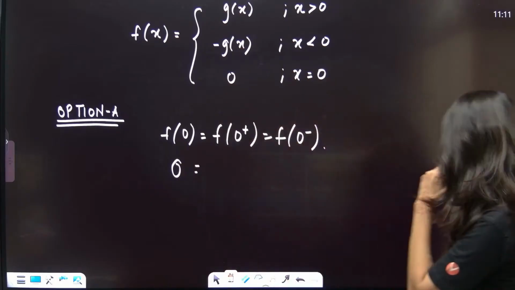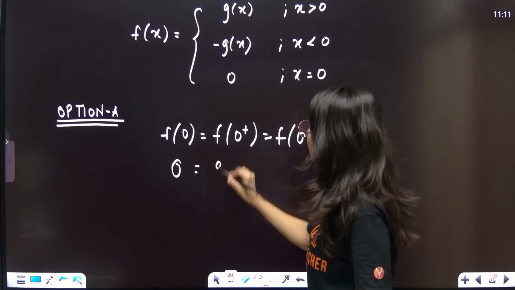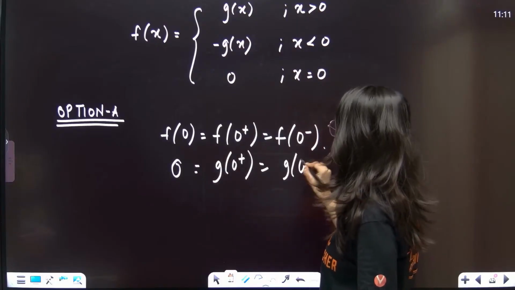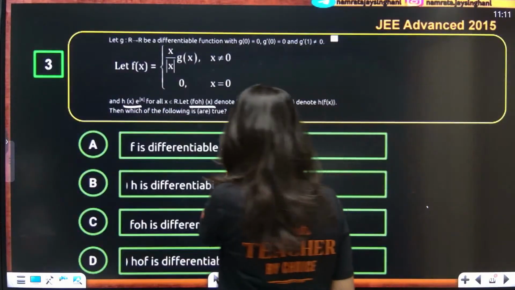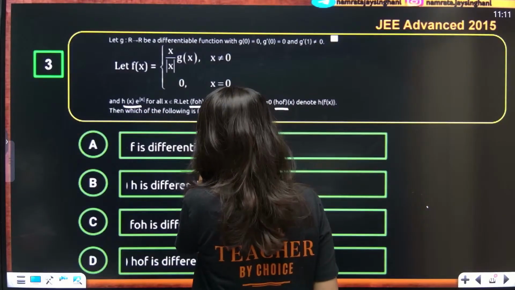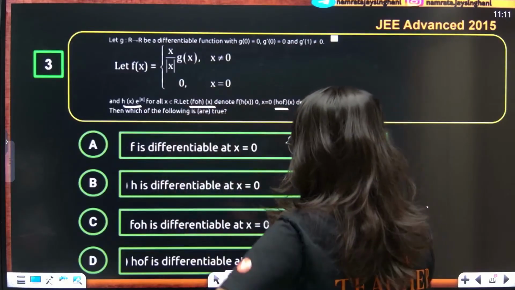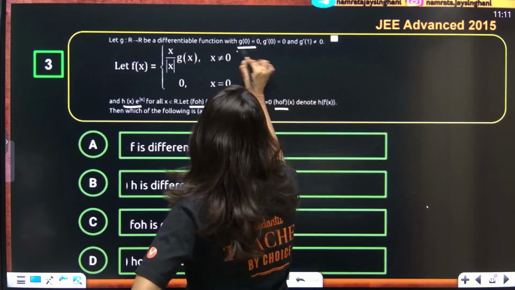f of 0 plus is actually g of 0 plus, and f of 0 minus will be g of 0 minus. Are they equal? We need to check. So g of 0, can anybody give it to me? They are giving it actually. g of 0 is 0.